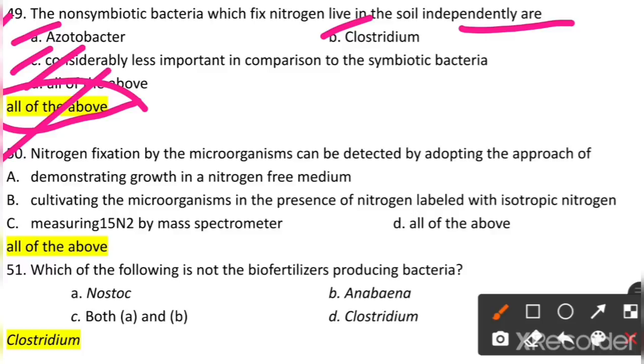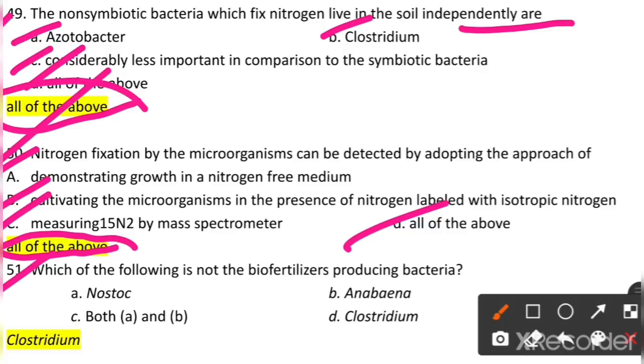50. Nitrogen fixation by the microorganisms can be detected by adopting the approach of what? Demonstrating the growth in the nitrogen-free medium, or cultivating the microorganisms in the presence of nitrogen labeled with isotopic nitrogen, or measuring N-15 by mass spectrometer, or all of the above. So all of the above is the answer. 51. Which of the following is not a biofertilizer producing bacteria? Nostoc, Anabaena, both A and B, Clostridium. So Clostridium is not a biofertilizer producing bacteria, while Anabaena and Nostoc are biofertilizing bacteria.